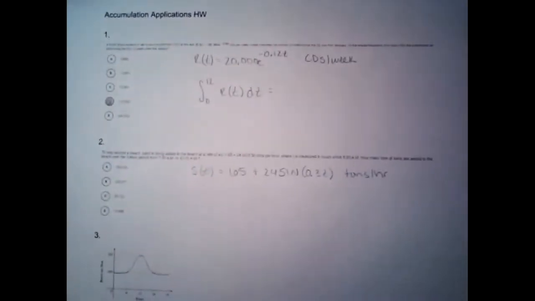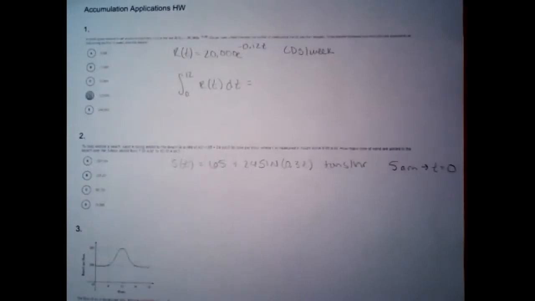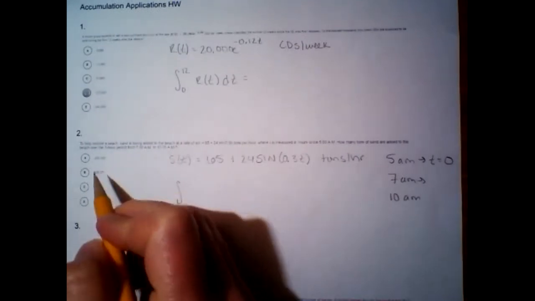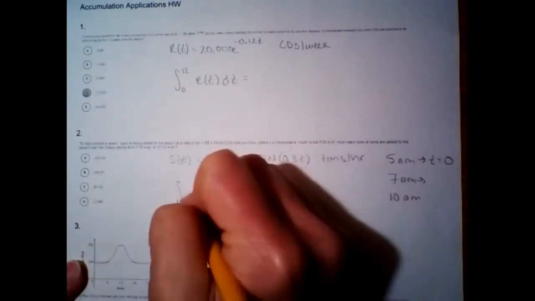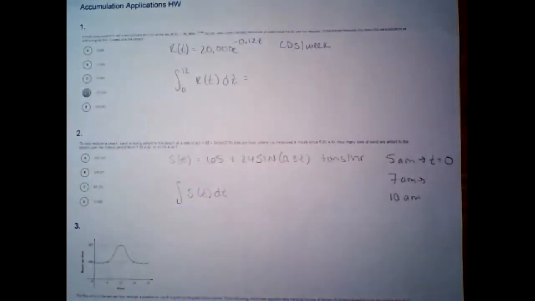Time starts at 5 a.m. All right, so 5 a.m. equates to time 0, right? And they're asking us for how much sand is brought in from 7 a.m. to 10 a.m. So we're going to have an integral. It's not going to be from 7 to 10. I didn't try this, but I guarantee one of these choices is the integral from 7 to 10. If you're not paying attention, I guarantee that's one of them.